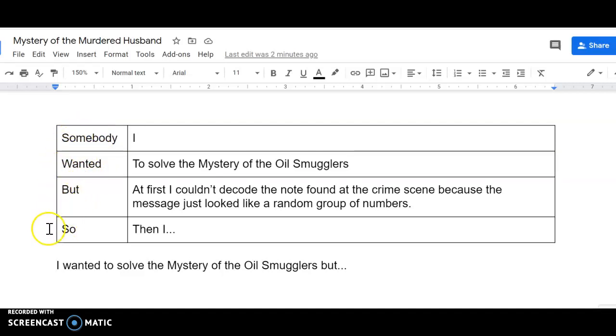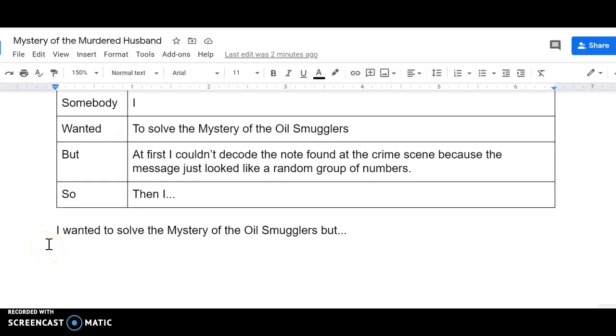Once we figured out who the somebody was, what we wanted, what happened, and so then what we did, when we figure all that out, we put it in a 2-sentence summary. So it would start off, I wanted to solve the mystery of the oil smugglers, but at first I couldn't decode the note found at the crime scene because the message just looked like a random group of numbers. So you will write that out all as a 2-sentence summary. If you can't figure out how to write it, you can at least get started using what I've shown you.